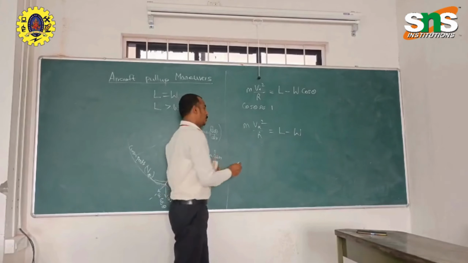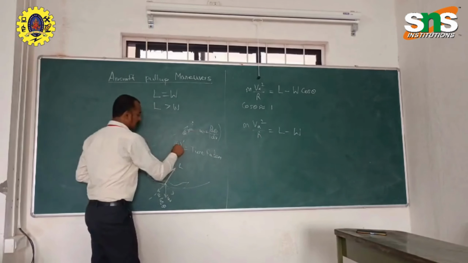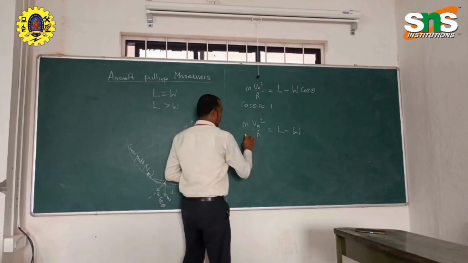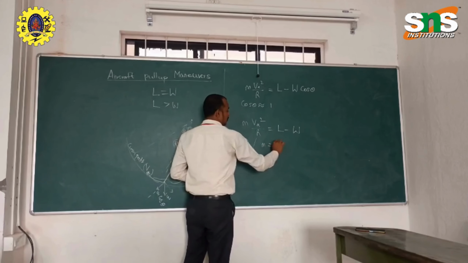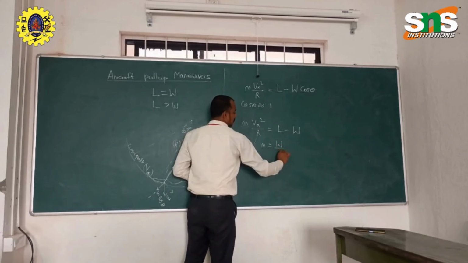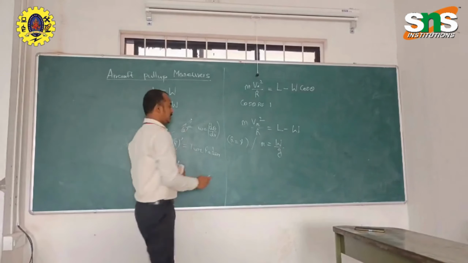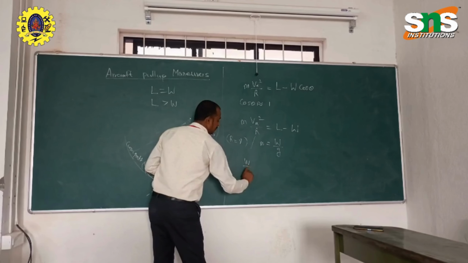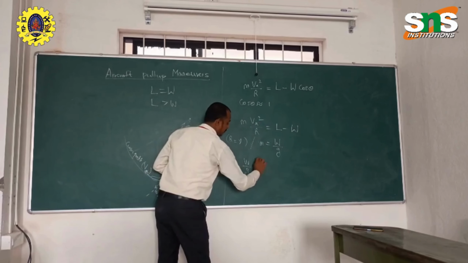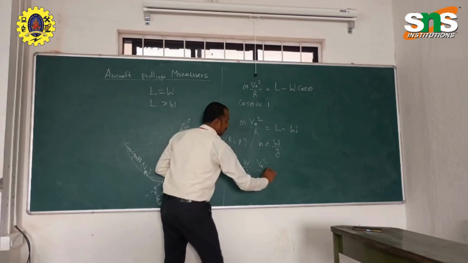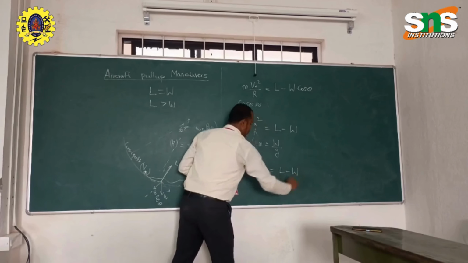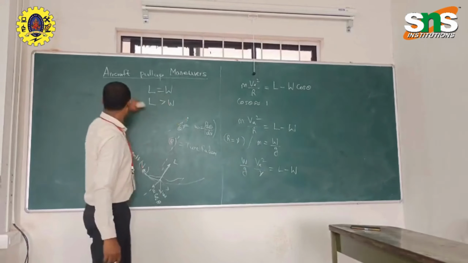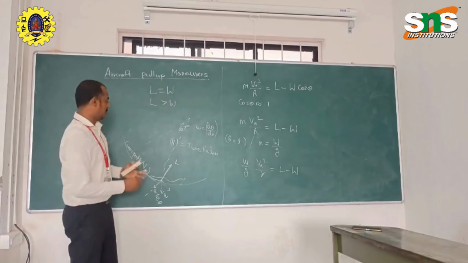Now we need to find this turn radius, let us take the turn radius as small r, and mass equal to weight divided by gravity. Substituting all these parameters, we get W by g times V infinity squared by R equal to L minus W. From this we can get the turn radius of the aircraft during pull-up maneuver.